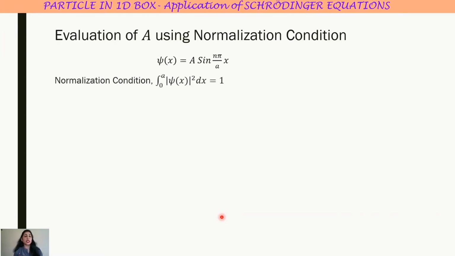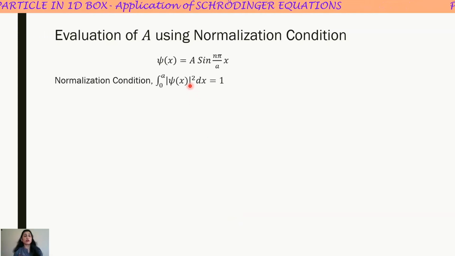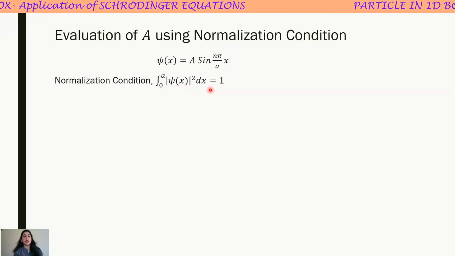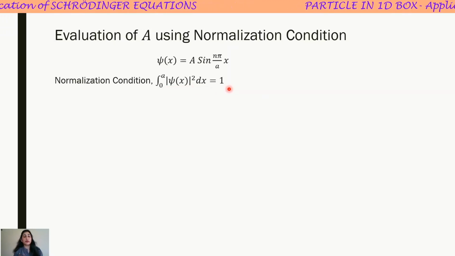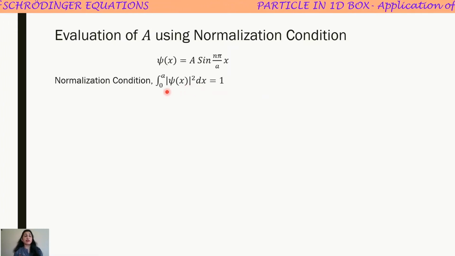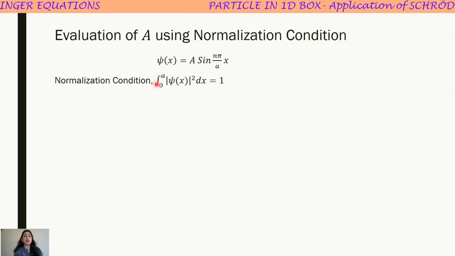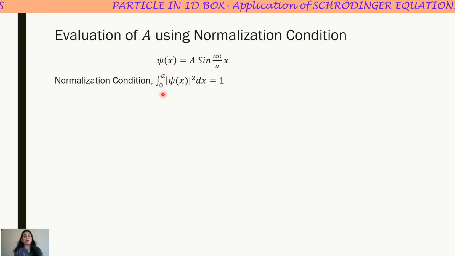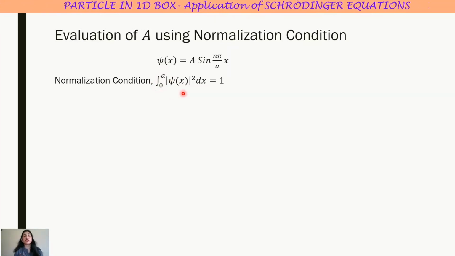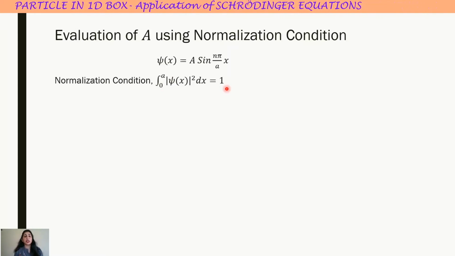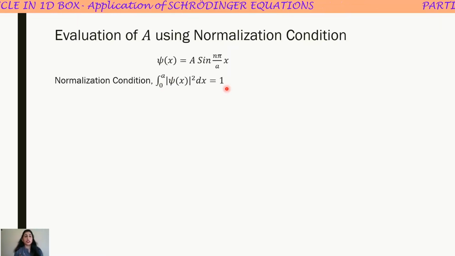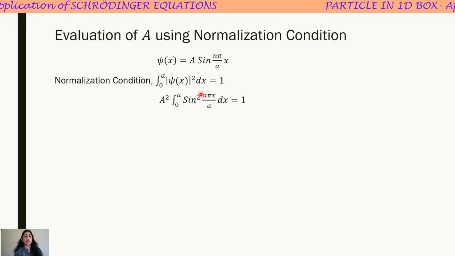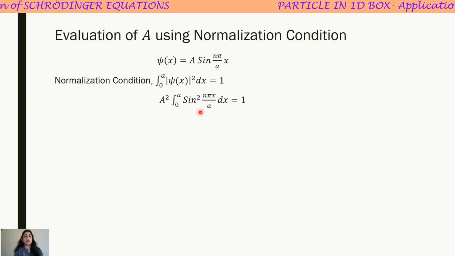What does this condition say? This condition says that the square of the wave function, if integrated over all space, must give 1. This is the probability density, and obviously if we calculate the probability density over the complete space, then definitely the particle is somewhere, so the result becomes 1. So using this normalization condition, I replace the value of psi in this condition and solve further,